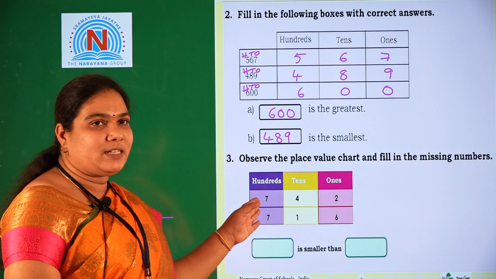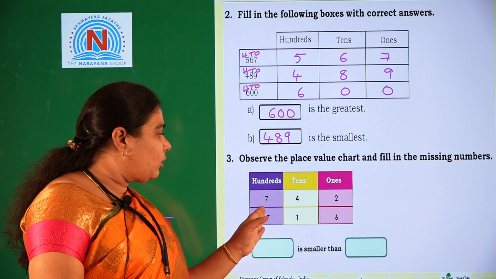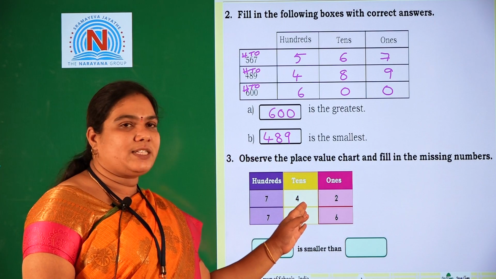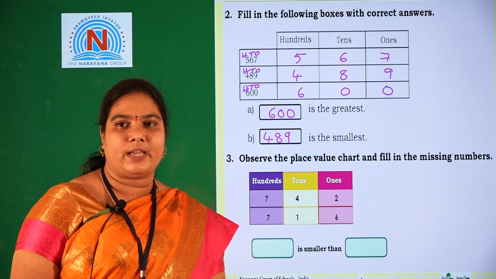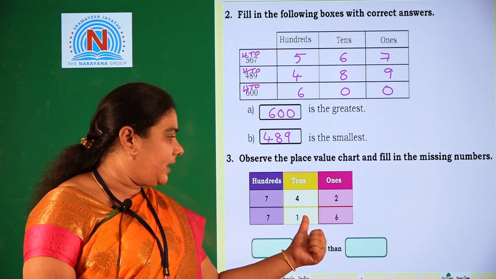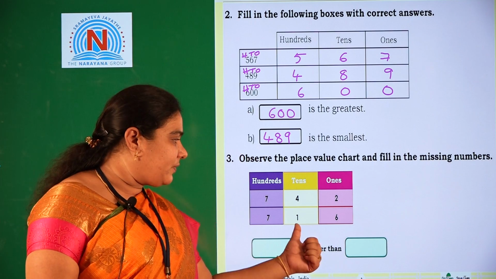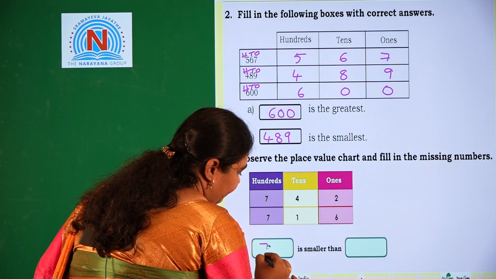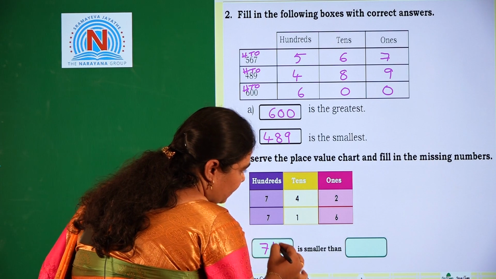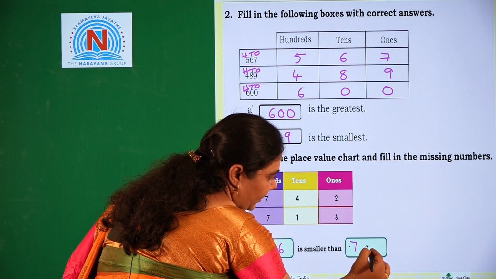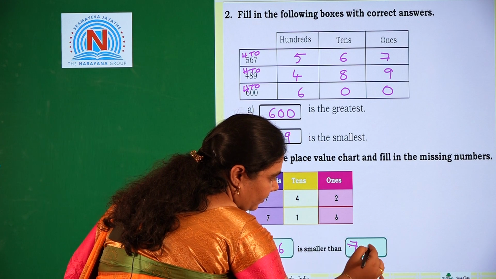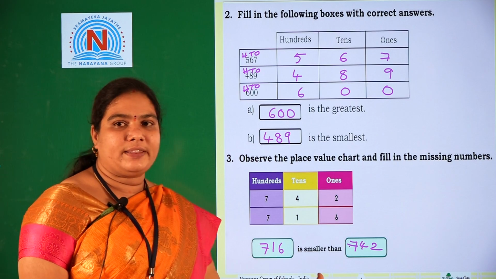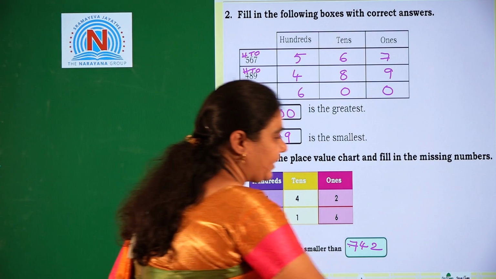They ask for smaller than. So we should compare the hundreds place. Both the numbers are same, so we should go to the next place, that is tens place. Tens place, here 4 is there and here 1 is there. 4 and 1, which is the smaller number? 1 is the smaller number, that's why we should write 716 is smaller than 742. So 716 is smaller than 742. Let us go for the next question.